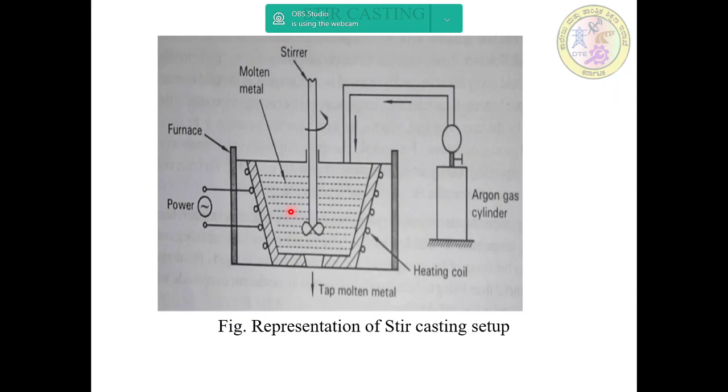A powerful alternating current flows through the coils of the wire. These are the coils you can place on both sides, and here we have to apply current. Current flows through the coil of wire, creating a rapidly reversing magnetic field that penetrates the metal. The magnetic field induces eddy currents, a circular electric current inside the metal by electromagnetic induction, thereby producing some stirring action